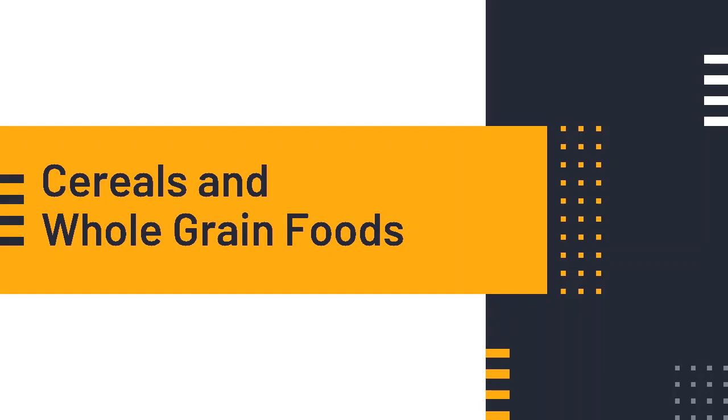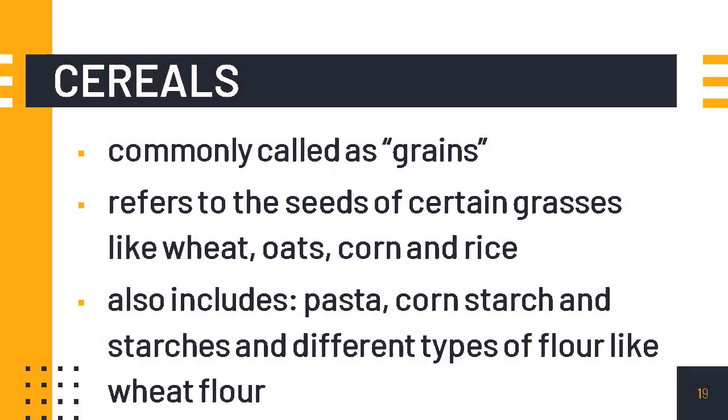Cereals and whole grain foods. Cereals are commonly called as grains. Grains are seeds of certain grasses like wheat, oats, corn, and rice. Generally, all food that is made up of grains are called cereals, like pasta, cornstarch, and starches, and different types of flour like wheat flour.